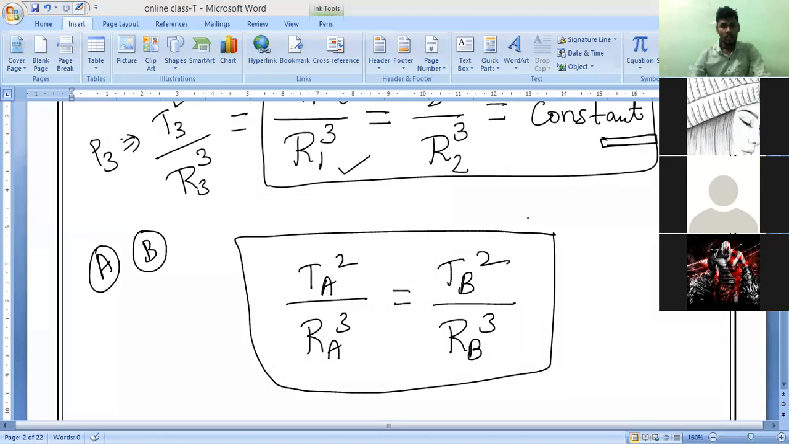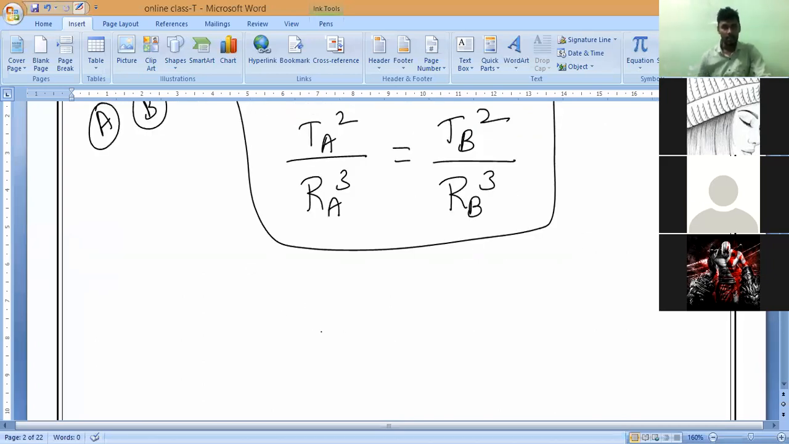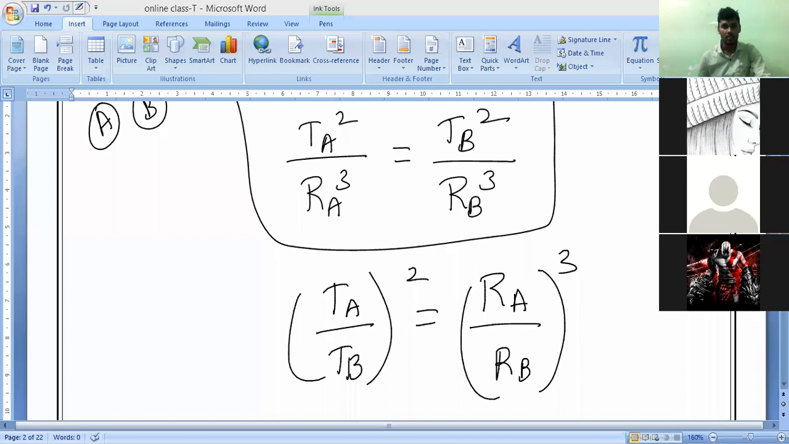Now the same formula you can write in another way also. T1 by T2 whole squared is equal to the reverse, you can write that also. So can I write it like this? All of you check it. TA divided by TB whole squared is equal to RA divided by RB whole cubed. Can I write it or not? Is it right or wrong? Yes, this is also correct.